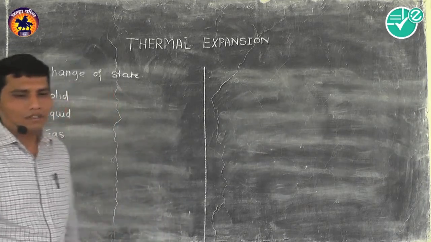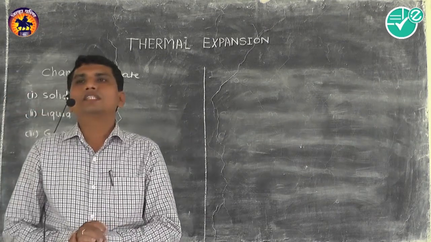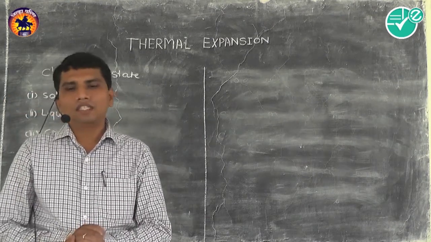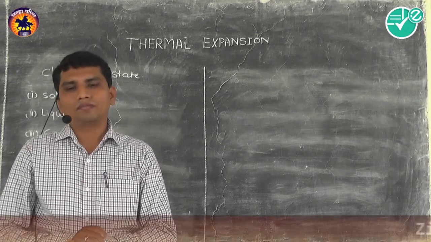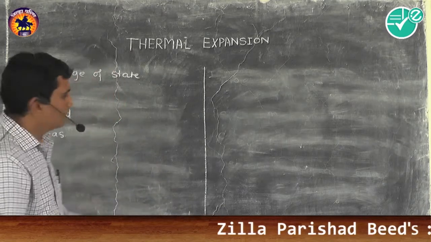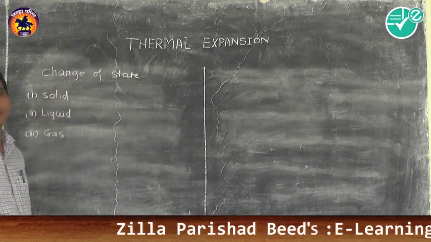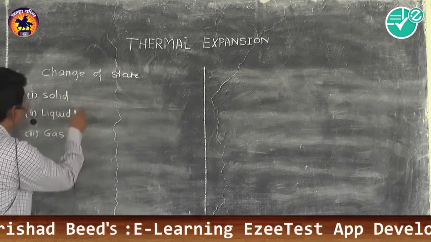So here, for example, the substance which exists in all three states is water. In the solid state, it is in the form of ice.